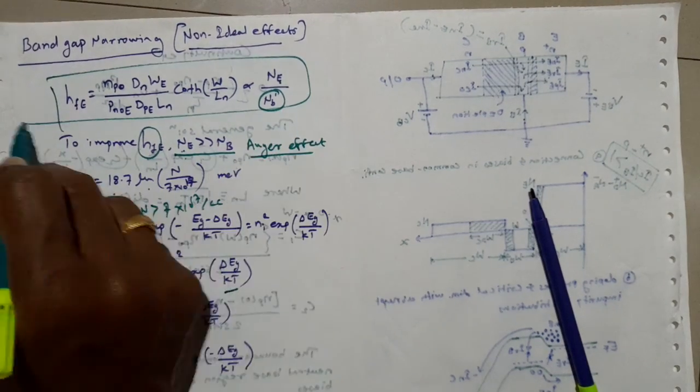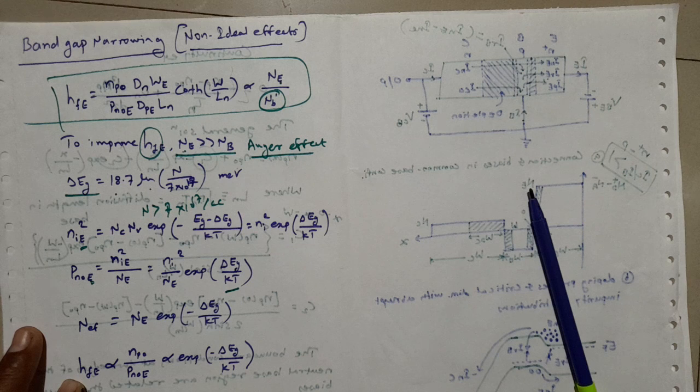HFE is proportional to NPO upon PNOE, which is proportional to exponential of minus delta Eg by kT. This all comes under the band gap narrowing effect.